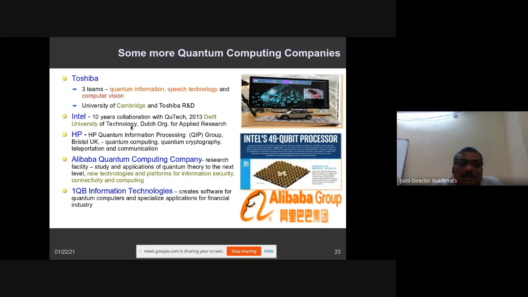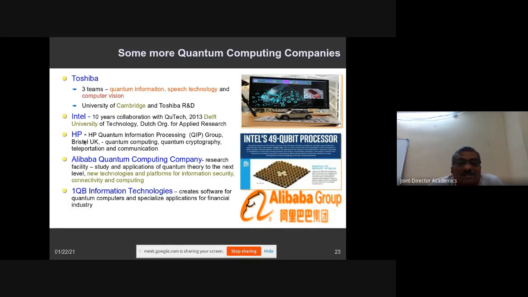Intel is also working. It has joined with QuTech in the Netherlands. Also, the Delft University has joined. These are working especially on applied research.